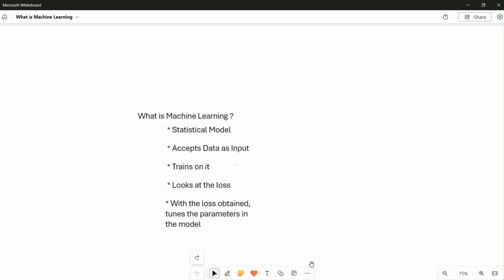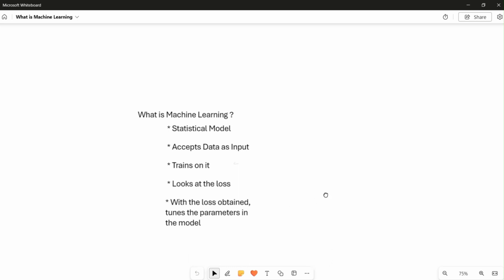My name is Gokul, and in this video, we are going to talk about what is machine learning. Machine learning is a piece of program or a mathematical model which just predicts an output based on the current input. At the end of the day, the mathematical model is somewhat like a statistical model. This statistical model trains on a huge amount of data, such that whatever future data comes into this particular model, it just predicts an output. The output can be either a continuous output or a discrete output.